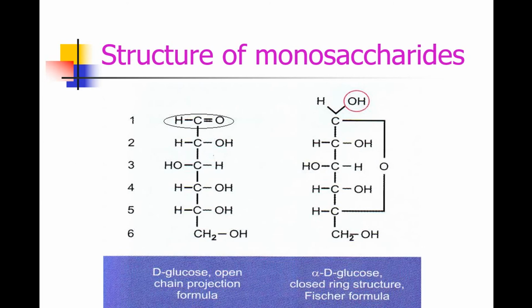Now the open chain structure of glucose is like this. To explain certain properties of glucose, the cyclic structure of glucose was also brought into existence. Certain properties of glucose cannot be explained by the open chain structure. So then the scientists hypothesized that glucose can also be